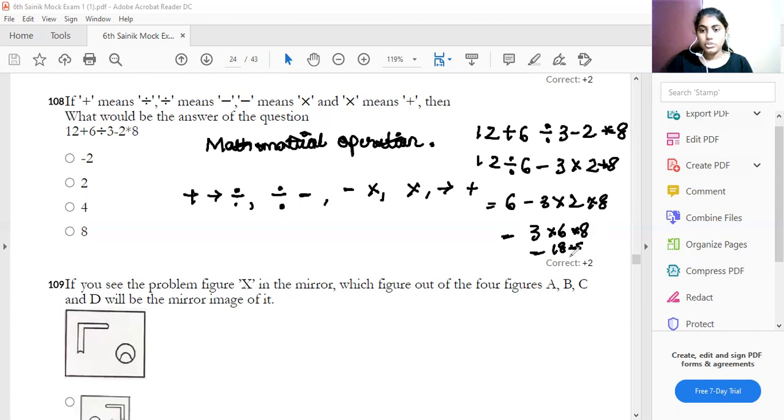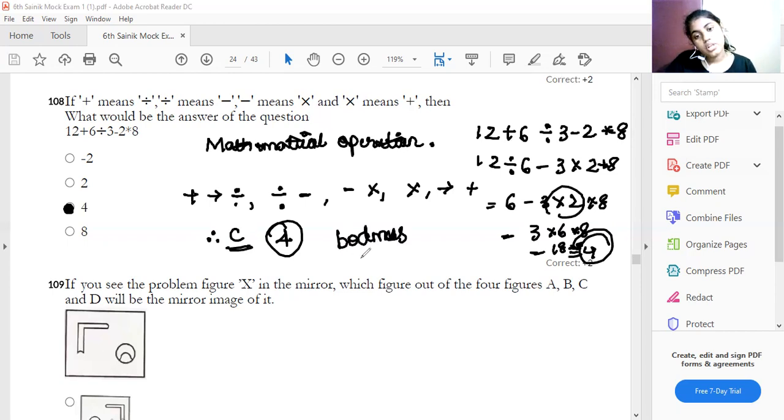So you will get the answer, it is 4. Therefore, option C is your answer, that is 4. You apply the BODMAS rule and get the answer. This is how you have to solve.